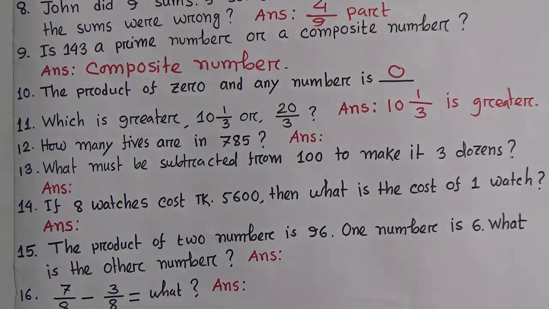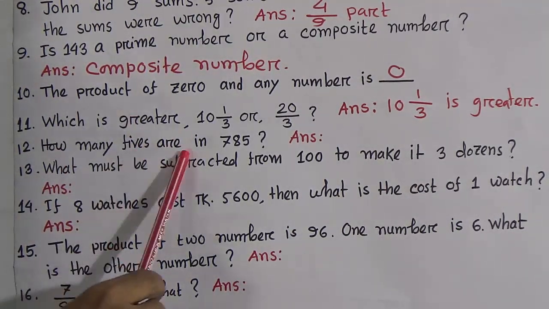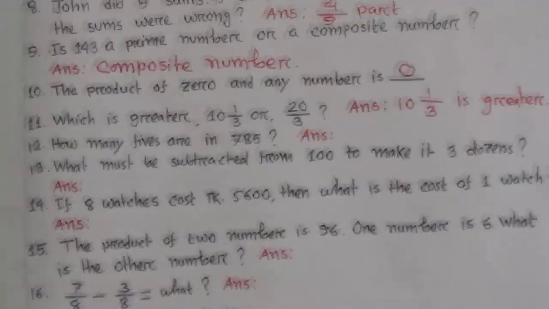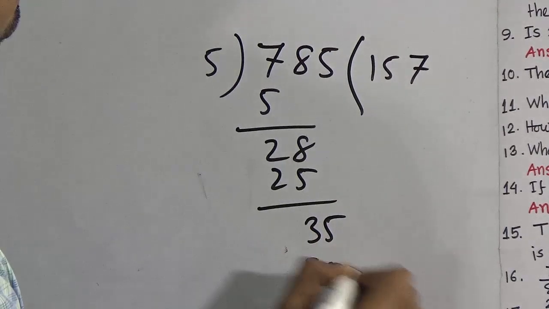Okay. Now look, question number 12. How many 5s are in 785? That means you have to divide 785 by 5. 5 ones are 5, 28, 5 5s are 25, 3, 5, 5 7s are 35.